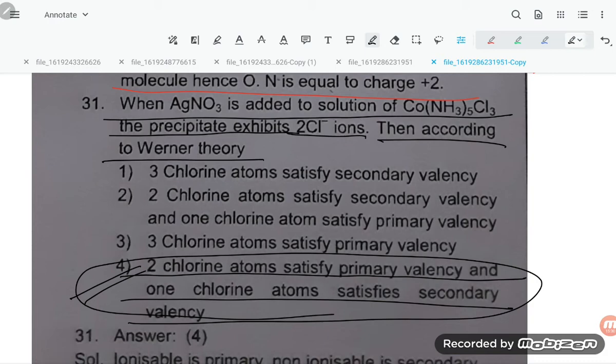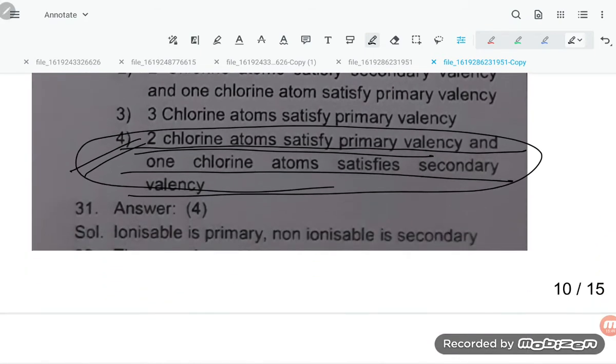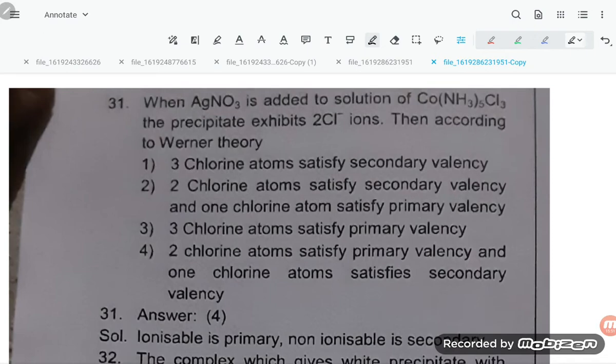Out of 3, the 2 will be the primary valency, and 1 chlorine satisfies the secondary valency. So it's very easy on the basis of Werner theory, student, you can understand.